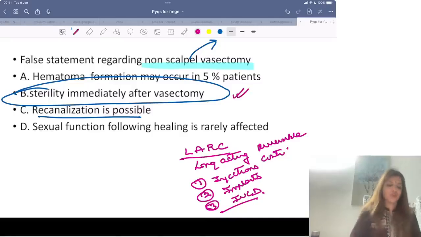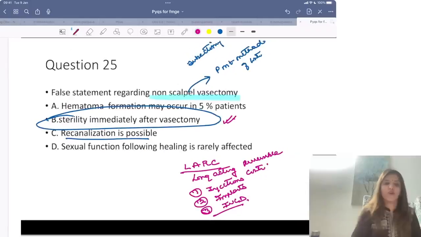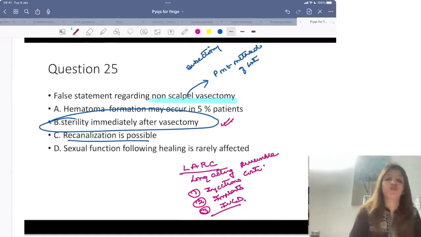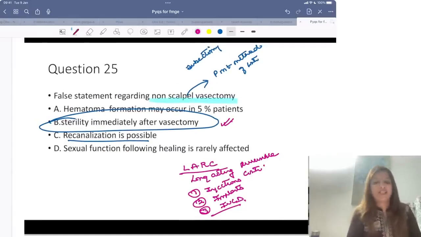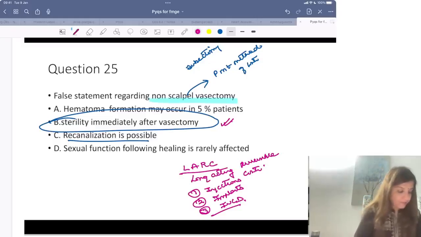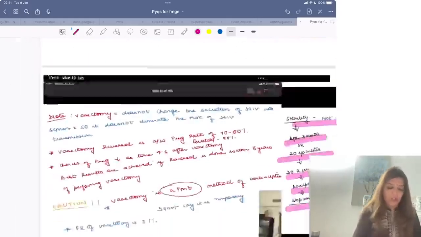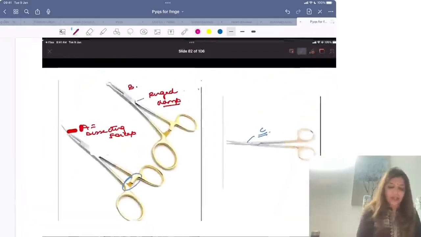The answer to this question was option B. So they had asked for the false statement. So which is the false statement? Sterility is immediately attained after vasectomy. That's a wrong statement. It is attained after 3 months. Clear? Okay.